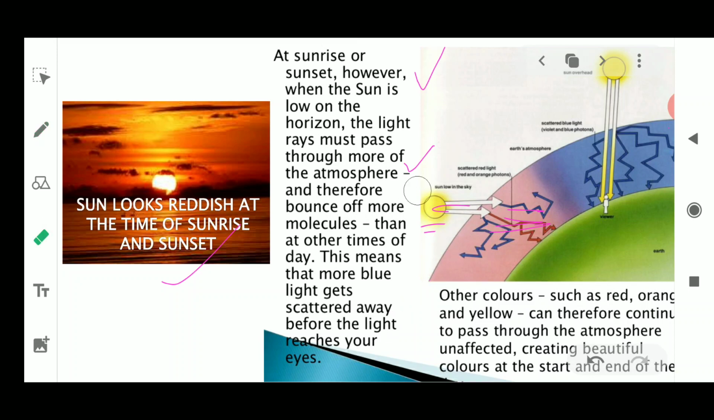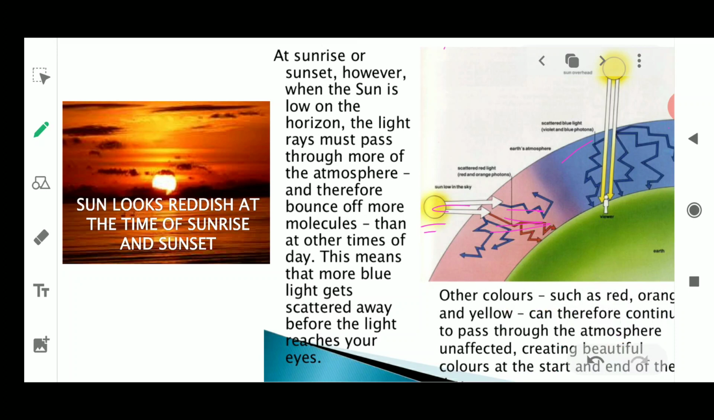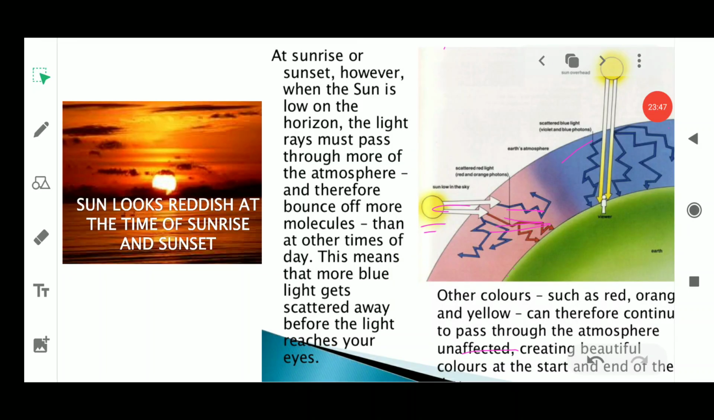So that is where we are only left with the red color of the longer wavelength, due to which the sun appears reddish in color. Okay, so here the other colors like red, orange, yellow can therefore continue to pass through the atmosphere. When it is moving, it remains unaffected, due to which it appears beautifully red in color at the end of the day. Okay, so it appears reddish in color. Fine.